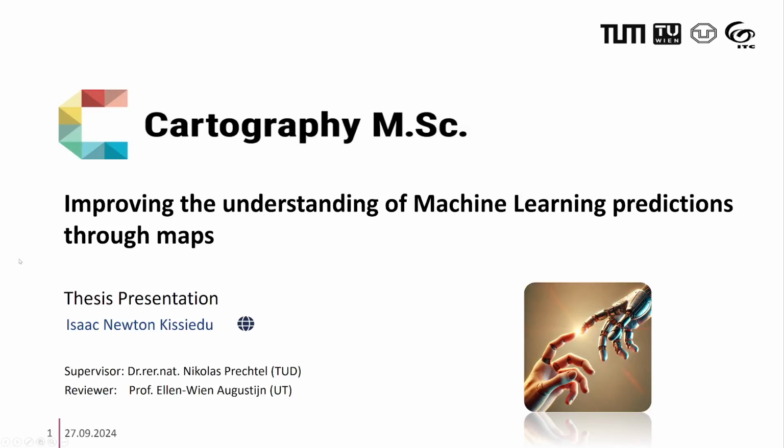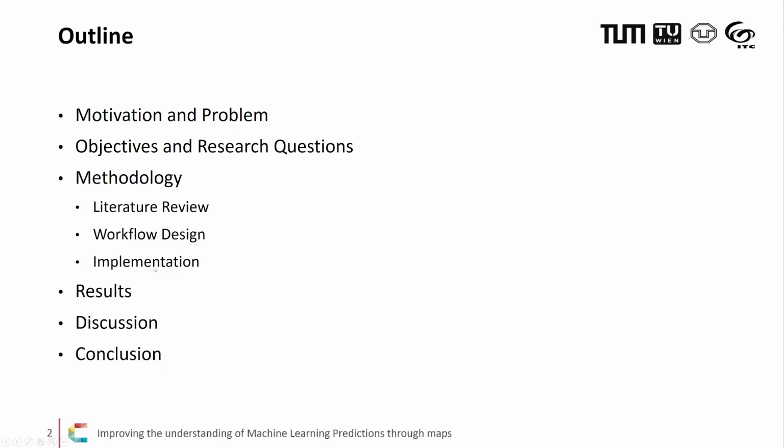So machine learning is a very interesting topic in today's research. It offers a lot of advantages to the toolboxes of researchers. However, it comes with its own interpretability and transparency issues. So welcome to my presentation, Improving the Understanding of Machine Learning Predictions Through Maps, which I submitted to the MSc Cartography program in 2024. In this presentation, I'll walk you through the motivation and problem, objectives and research questions, methodology, results, discussion, and finally the conclusion.